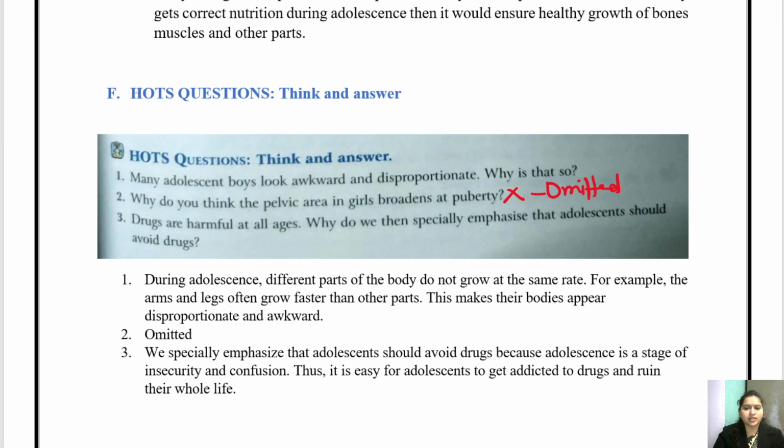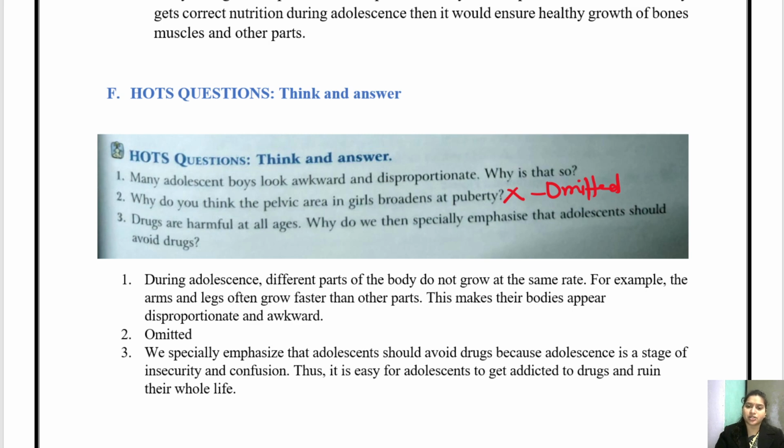So question number 1 is, many adolescent boys look awkward and disproportionate. Why is it so? Because the body parts do not grow at the same rate. Sometimes the hands grow, the legs grow, but the body does not grow properly as a whole, therefore they look very awkward.